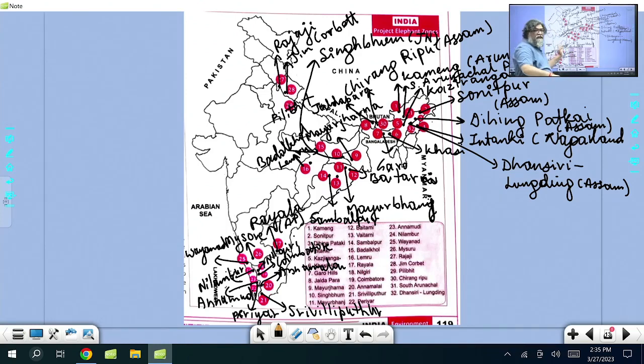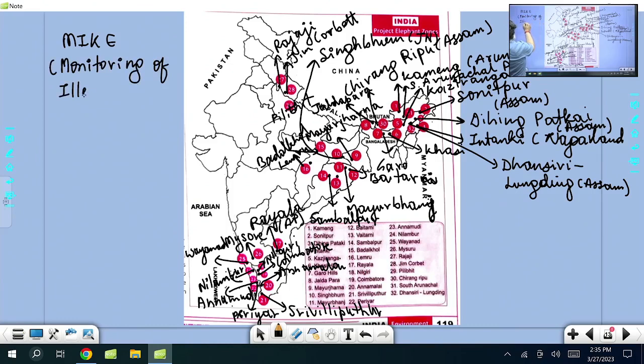See here, I have done this exercise by marking all these sites. I just want to add one more important thing here. There is a program called MIKE. It stands for Monitoring of Illegal Killing. Monitoring of illegal killing of elephants. MIKE.